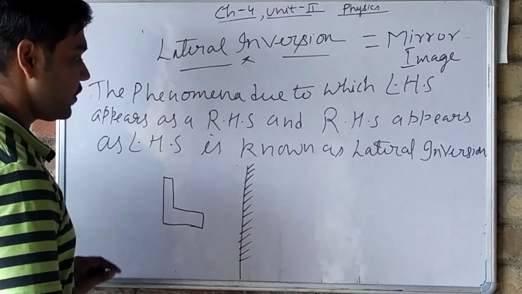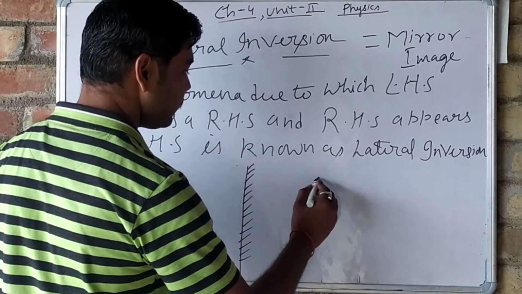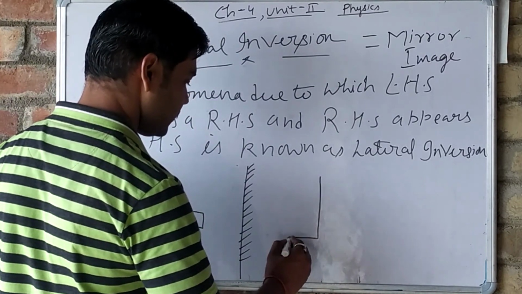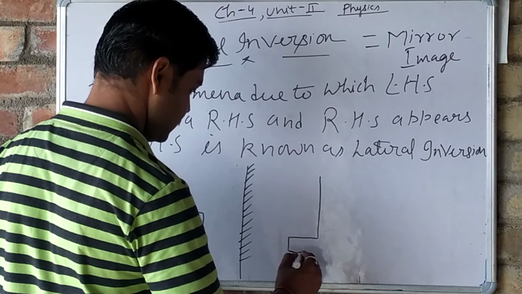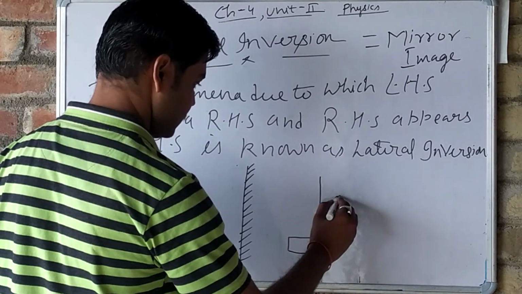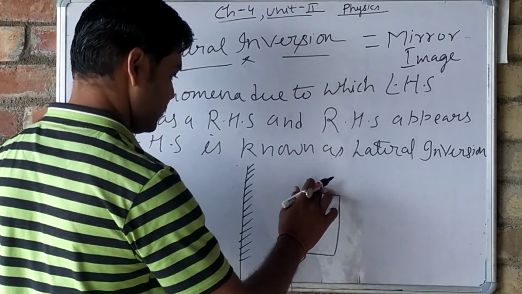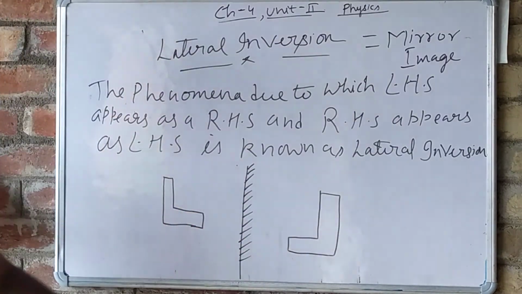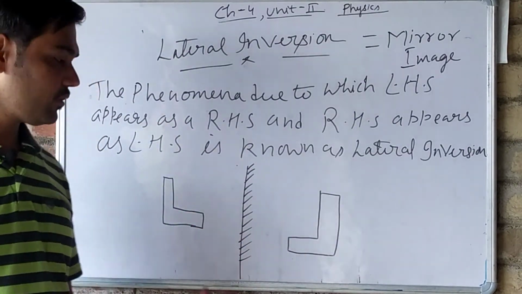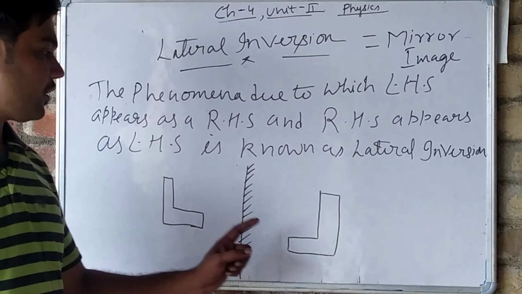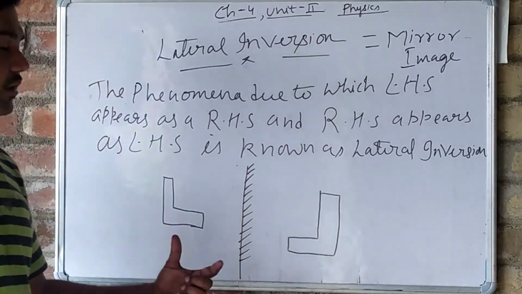So what happened? The mirror image will be like this. This is the lateral inversion, that means a mirror image. The left hand side appears as the right hand side and the right hand side appears as the left hand side.